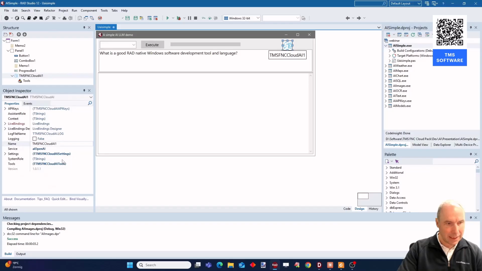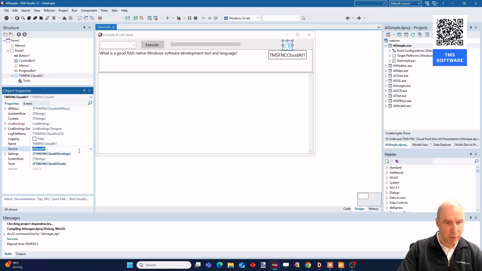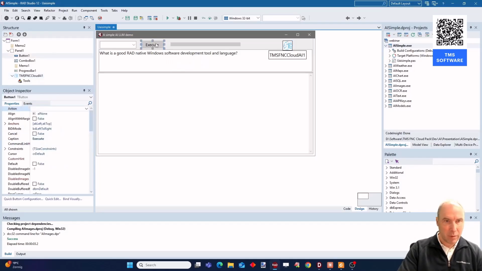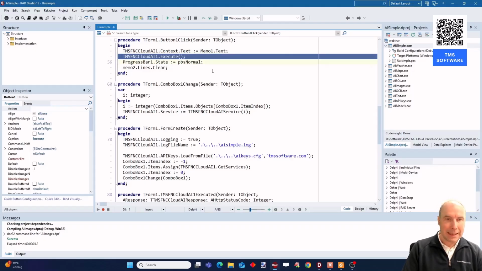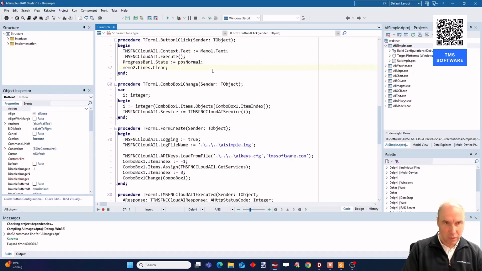As you can see here, we have the service property, and from this service property we can select what LLM we prefer to use. And basically, when I perform execute, as you can see, I'm setting the context with the prompt that I fill in the memo, and then I call the execute line.